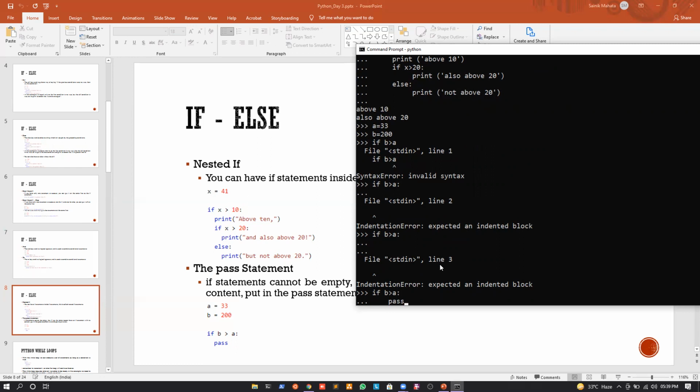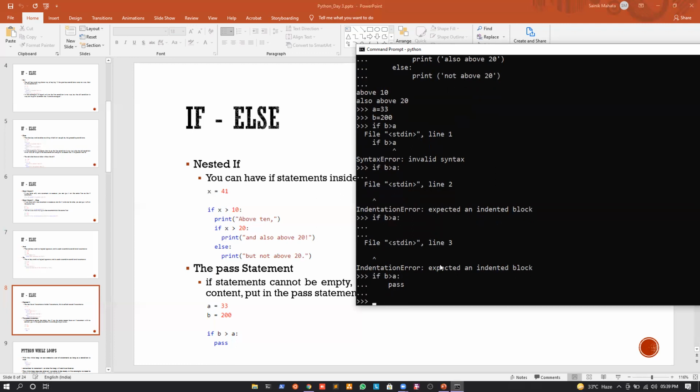Now what's the function of a pass statement? It will check that yes, the condition is true. It will go inside the scope and see a pass, which means we don't have to do anything, we just pass the whole execution. If I write pass and press enter, you can see that the code is executing fine, there is no error. So whenever we encounter the pass statement, we just do nothing, pass everything, and come outside the program. I guess I'm clear till this.